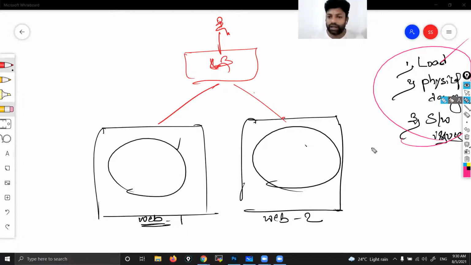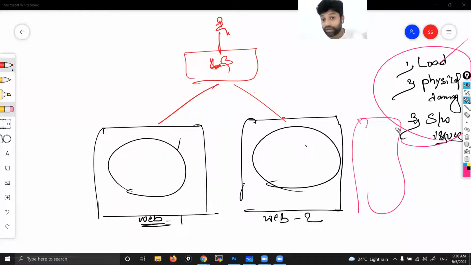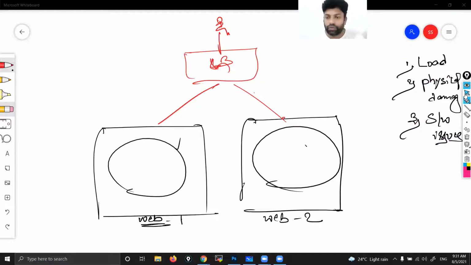You have attached 100 servers. In that, even if 10 servers are down due to physical or software issues, load won't be a problem. Correct? Anyways, load is being distributed. If load is increasing, you keep on adding new servers. So no problem at all. Even though there is a physical or software issue, still no problem because the request will be routed to servers which are up and running. That is how we are addressing all these issues with the help of load balancing.